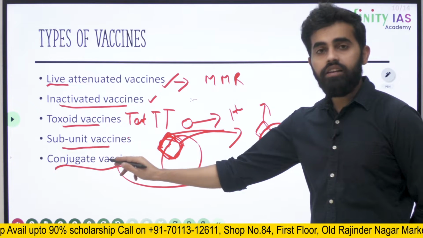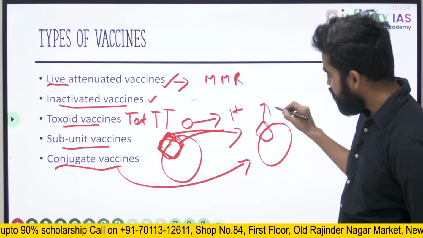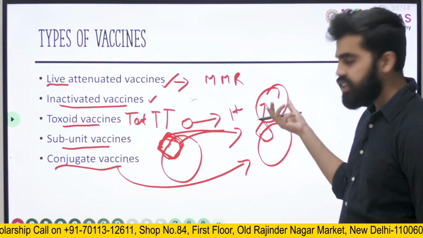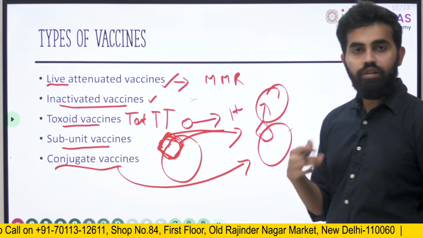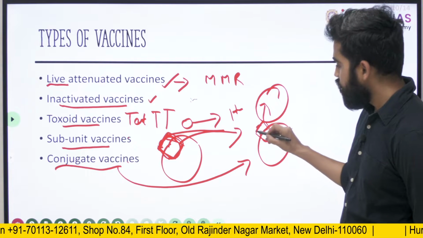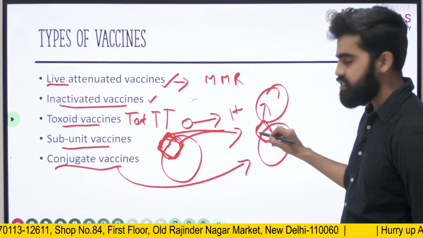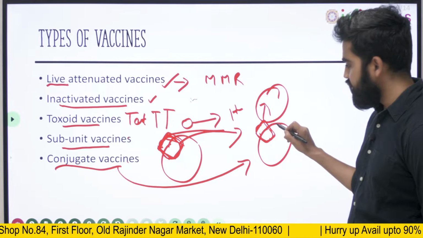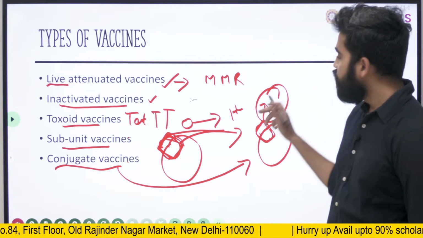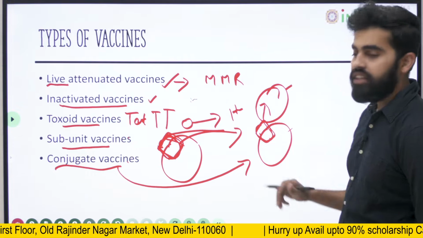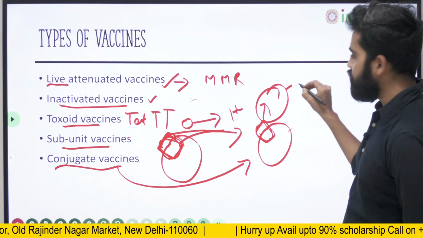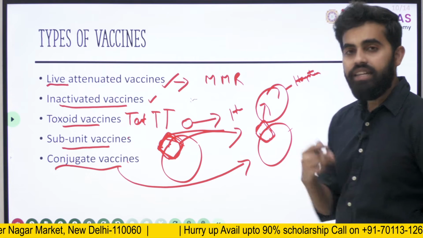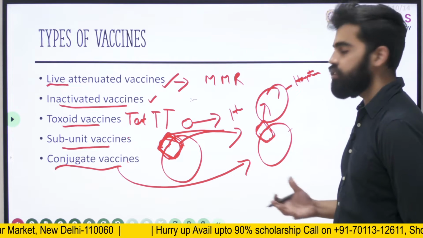So we will conjugate or add another bigger protein or another particle to elicit that immune response. So this is a conjugate vaccine. A small part, not so immunogenic, is taken from the actual pathogen, which will be combined with another molecule commonly called a hapten to elicit that immune response.